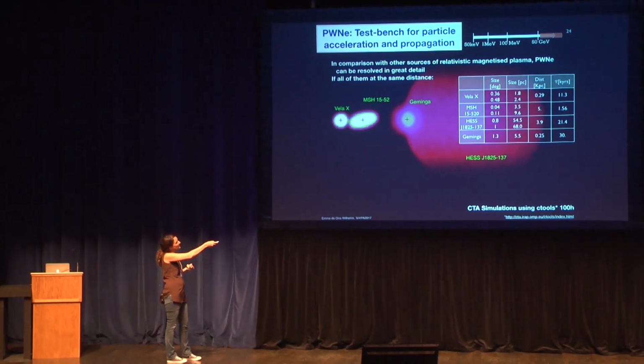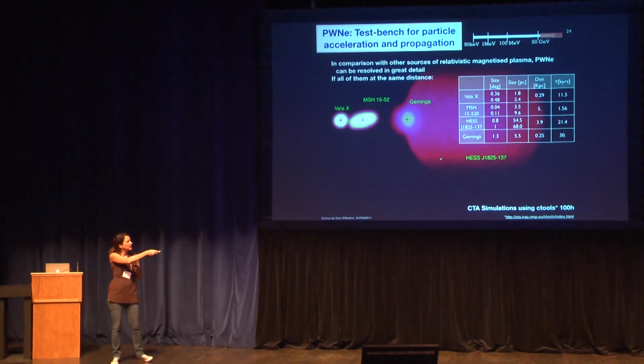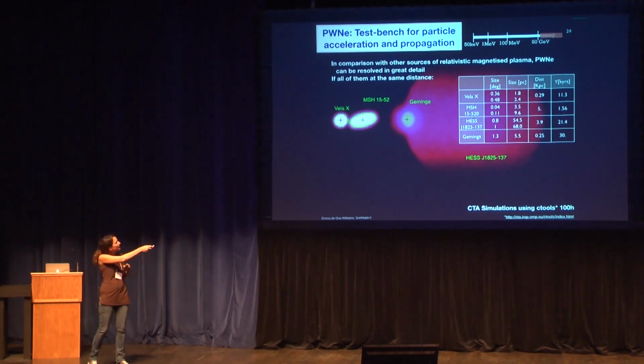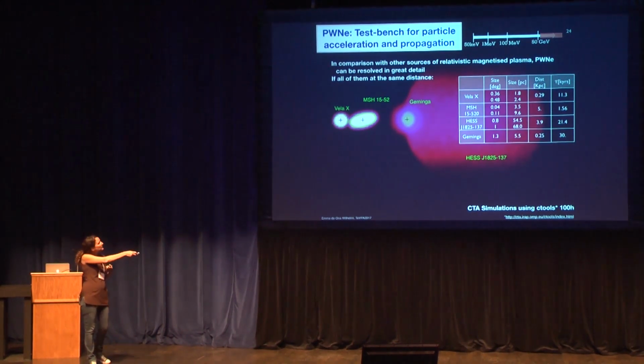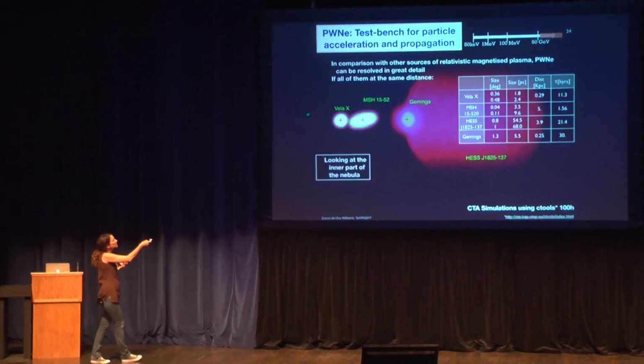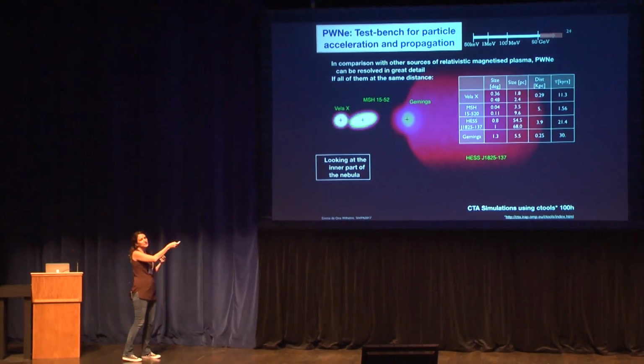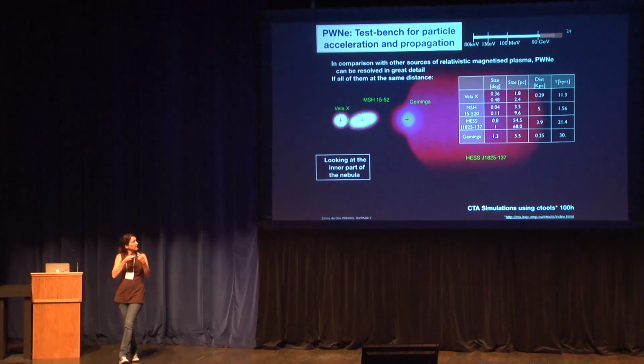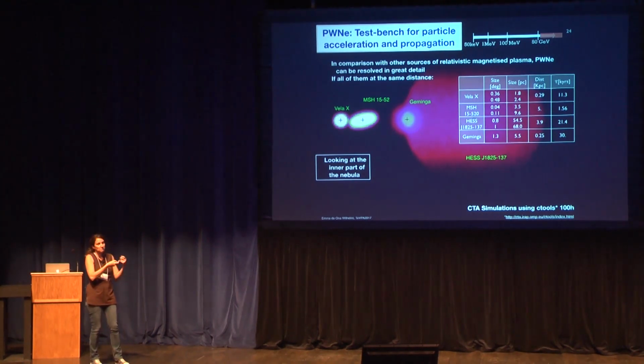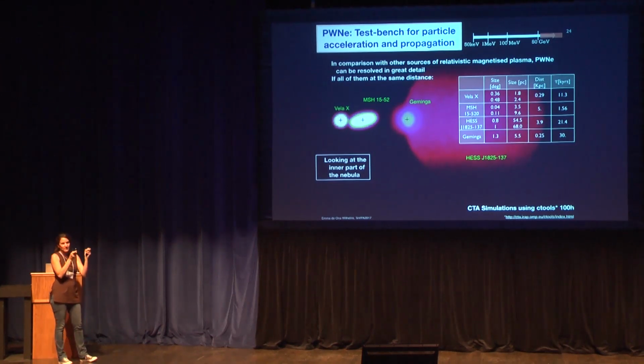So you see guys like 1825, which is actually enormous. It's like 70 parsecs, and that would be this guy here. If you look at Vela X, for instance, Vela X is pretty close by, and it looks big, but in reality, we're just looking at 1, 2 parsecs away from the pulsar, so just looking at the very fresh injected electrons.